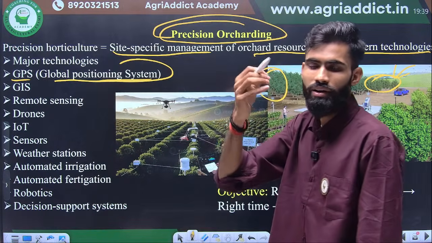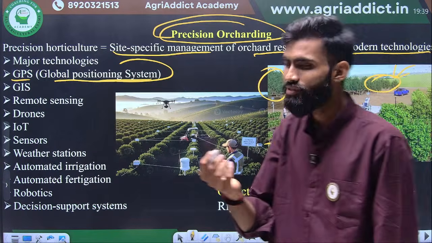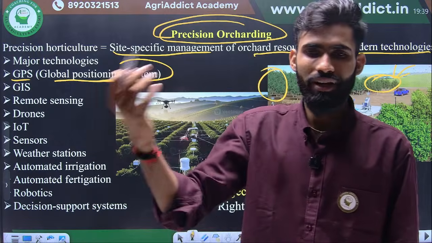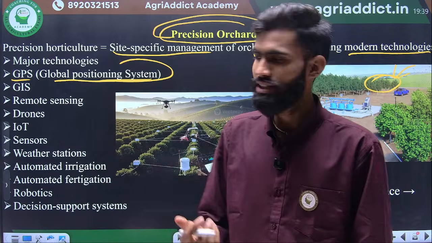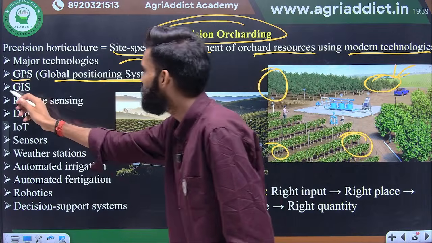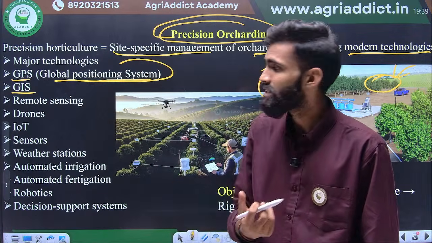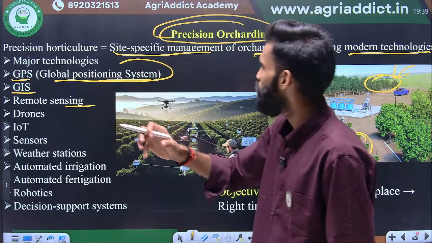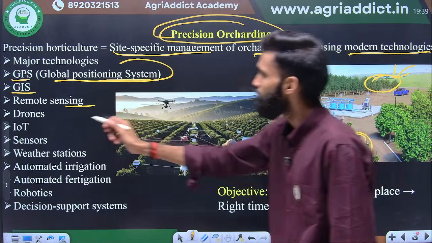GPS, you know, in your vehicle also GPS will be there, that will tell where the position is. Okay, so in that there are several types of GPS also. GIS, geographical information system, is there. Remote sensing, that remote will sense the signal. Next one is the drones.